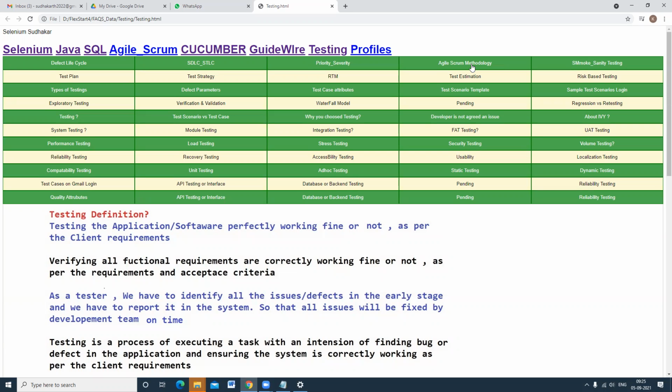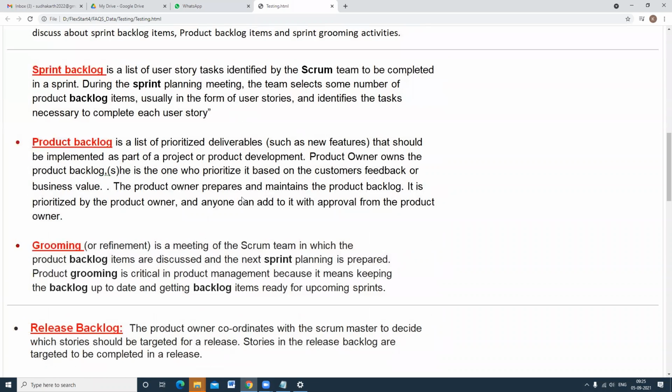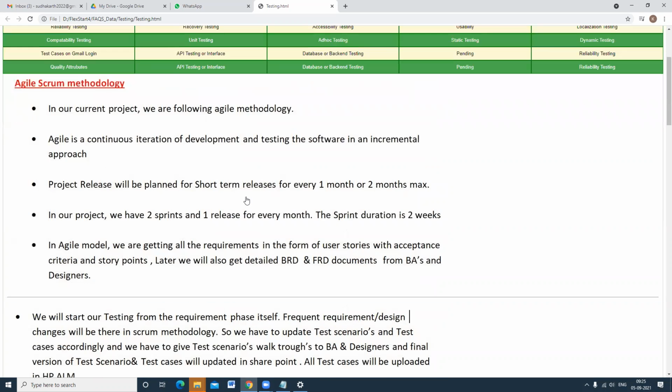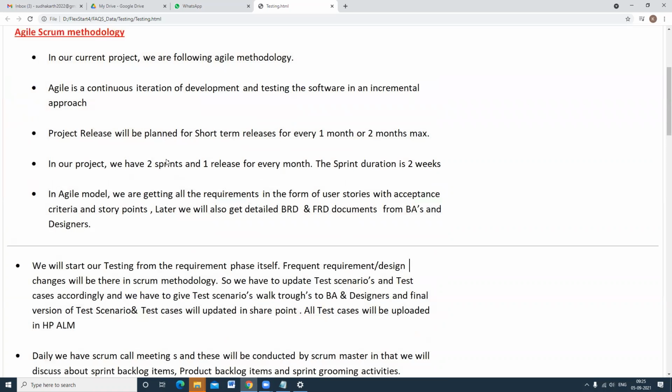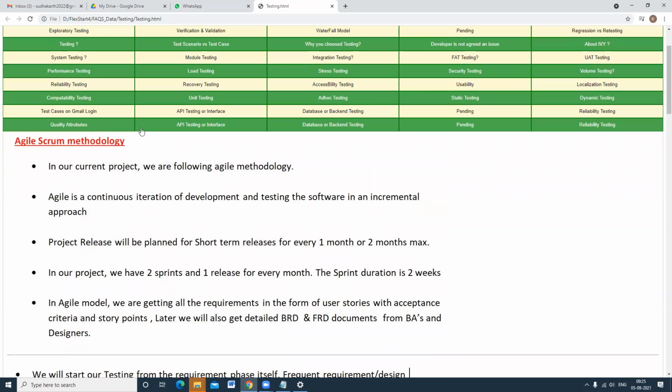Particularly for freshers, all companies are following agile model. You have to go through all these documentation points, whatever I explained. Now I'm going to explain in detail, going through each and every line. They are asking, do you know about agile? Yes, I know about agile scrum methodology. Agile is a continuous iteration of development and testing the software in an incremental approach. That is the first line.